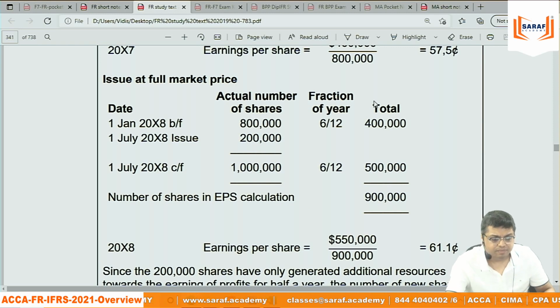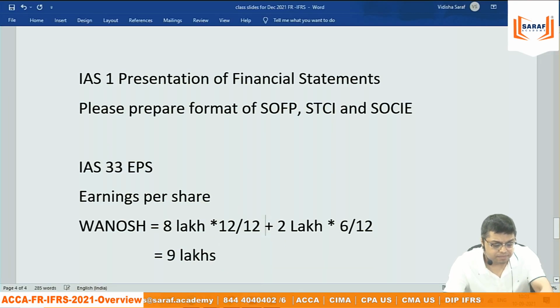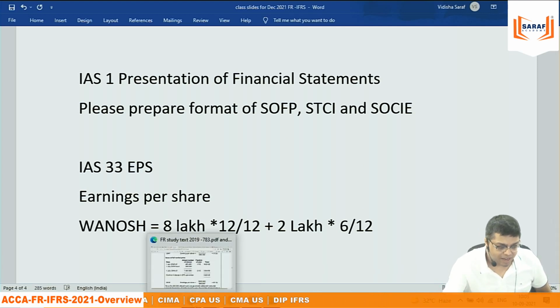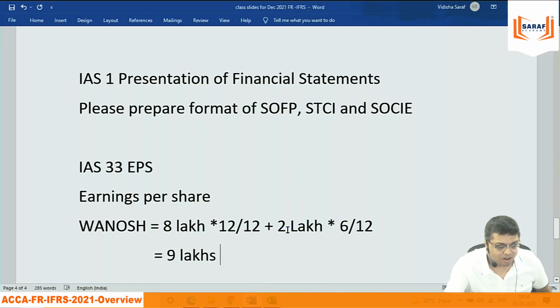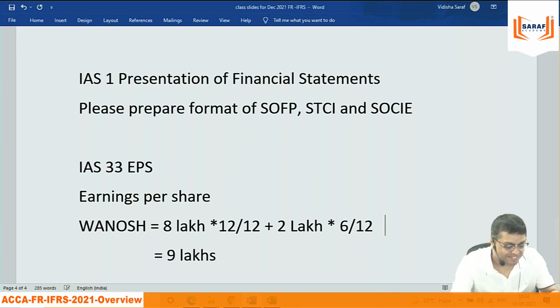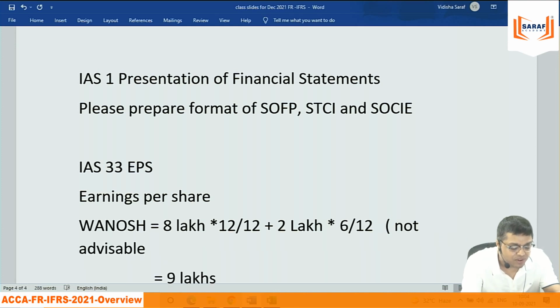Which one is correct? Whether what is solved here or what I have written here, which one is correct? Both are correct, okay? Because both are giving the same figure. It's the same, you can say mathematics. But which one are we liking? This one or this one? Second one. But you have to like this only. Why? I will be able to say in the subsequent half an hour. No, I will say not advisable, because when I will be incorporating other things, you will find that it is becoming difficult.